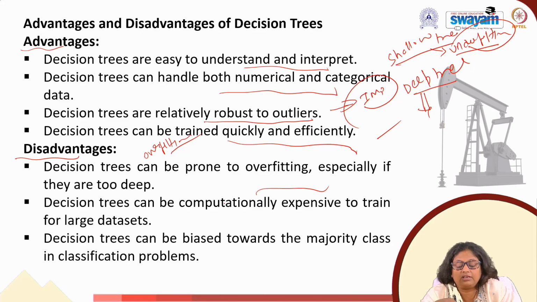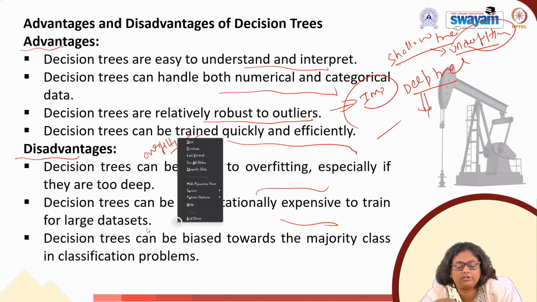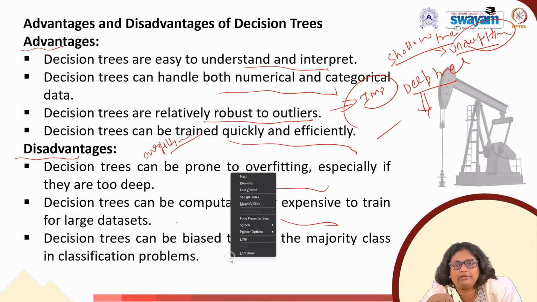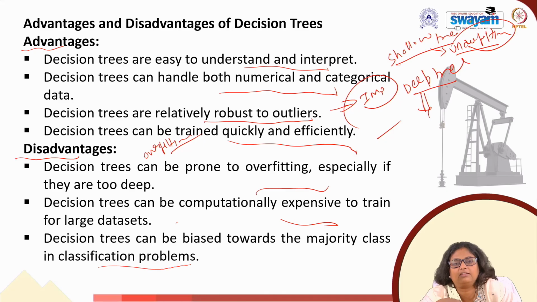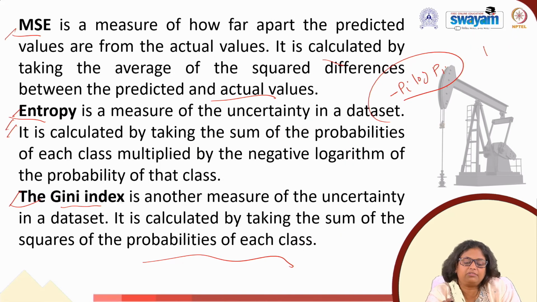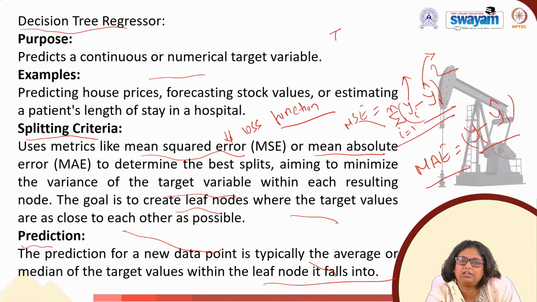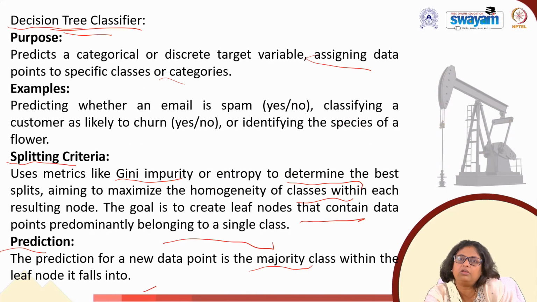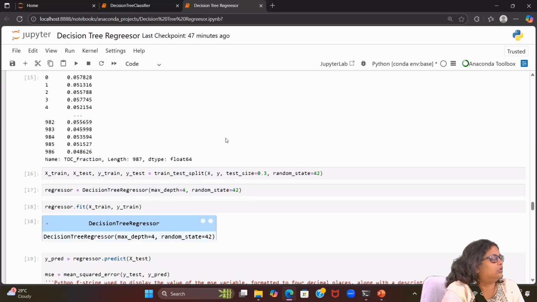Decision trees can be computationally expensive to train for a large data set, and decision trees can be biased towards the majority class in a classification problem, when you have imbalanced data. So this is about the advantages, disadvantages, and some understanding of the decision tree classifier and decision tree regressor. Now we will move to the code window and see the coding today.